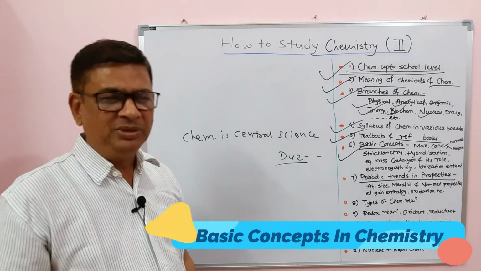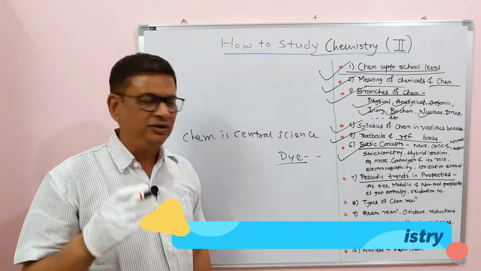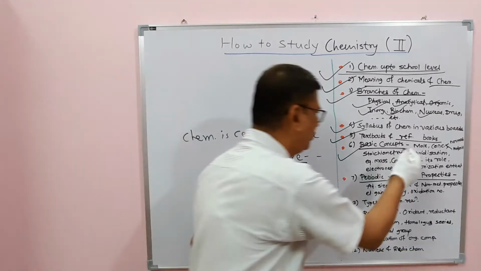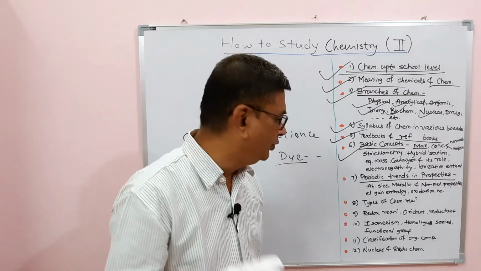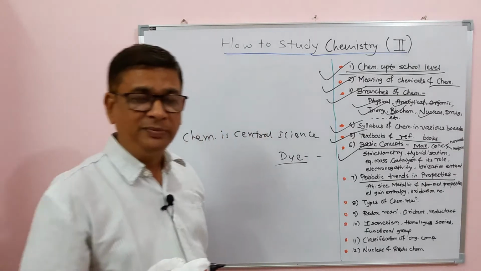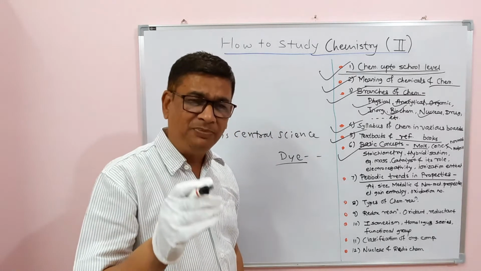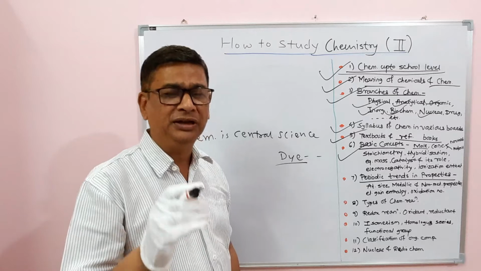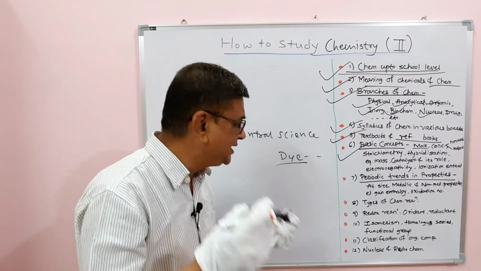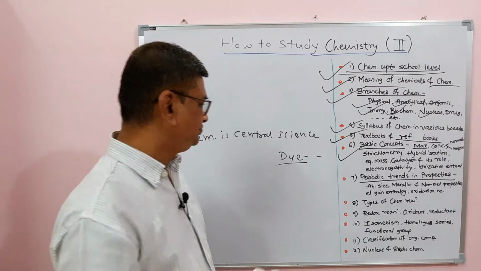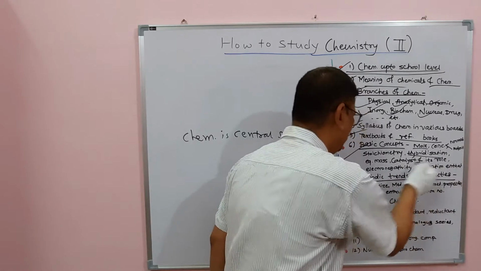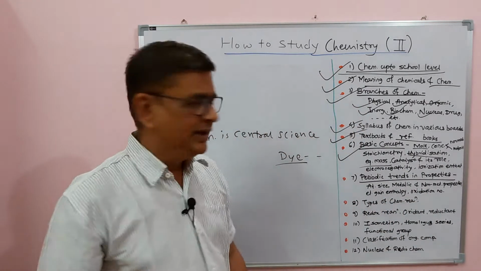In chemistry basic concepts, the student should know after 10th standard what is meant by mole, what is meant by concentration, normality, molarity. Stoichiometry is itself the part of chemistry related to calculation in chemical reactions: how many moles take part, how much reactant is required to get the product, etc. The topics hybridization, then equivalent mass, catalyst and its